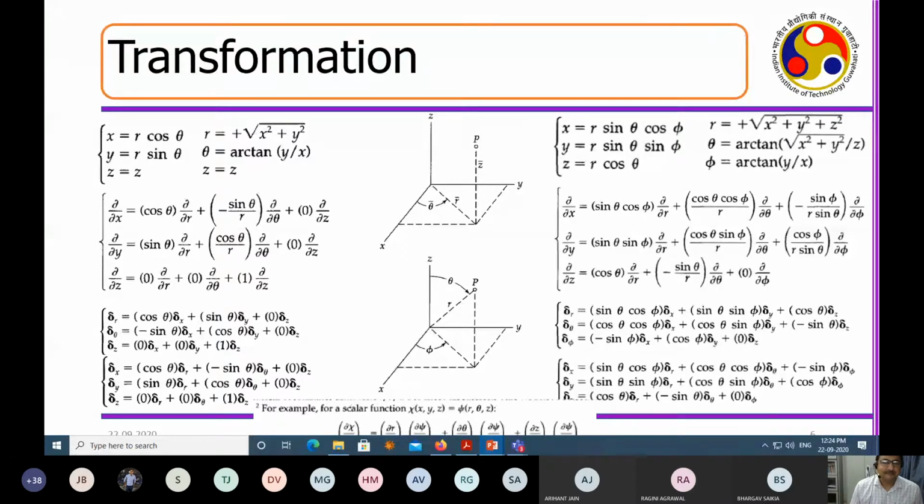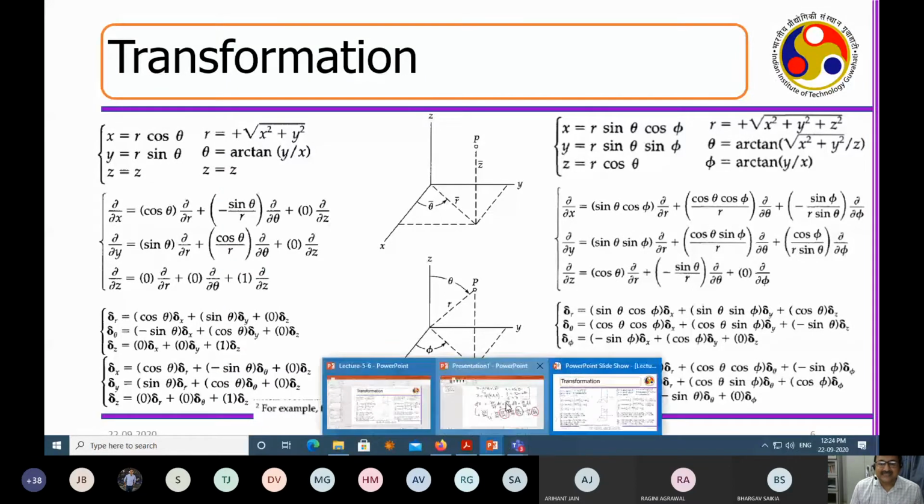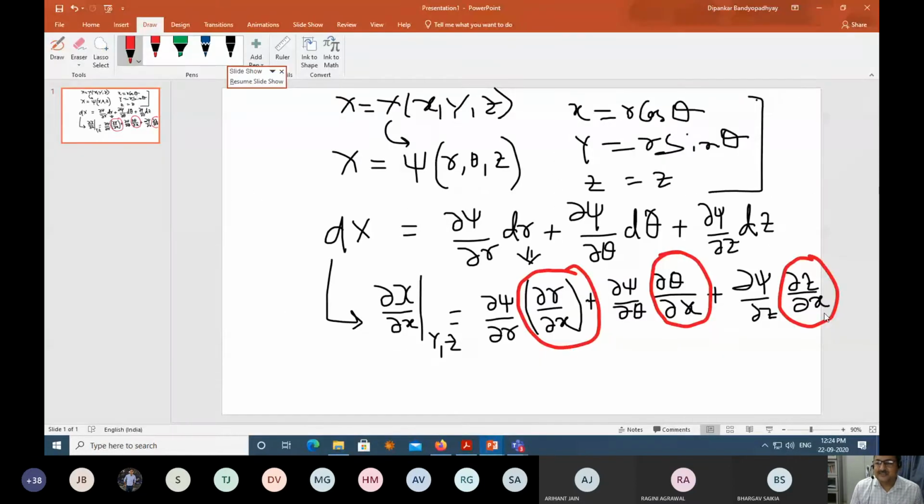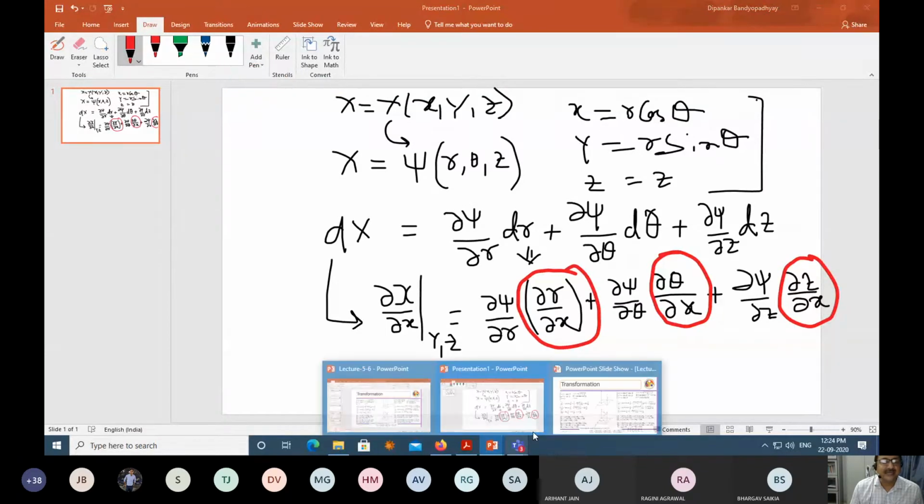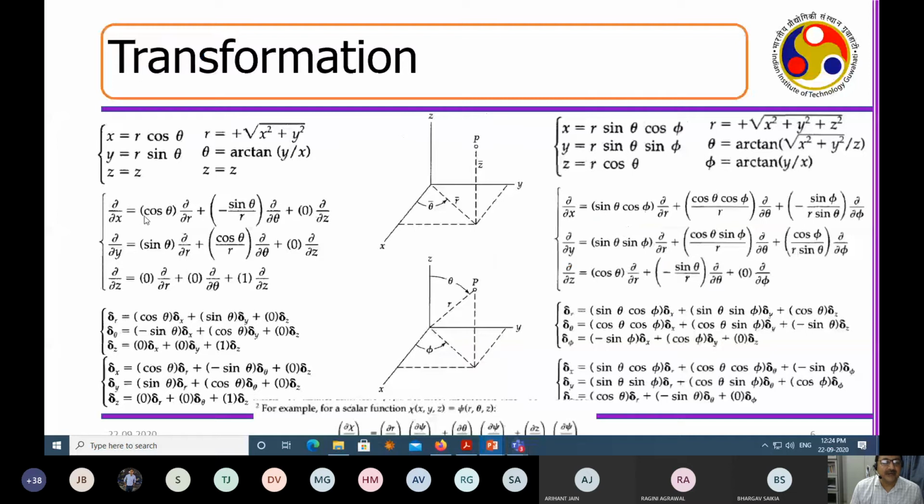Am I correct? And you can see that del z by del x will be 0, because you are taking a differential of z with respect to x. So we can clearly evaluate del x will be equal to cos theta del r, minus sine theta by r del theta, and 0 del z.